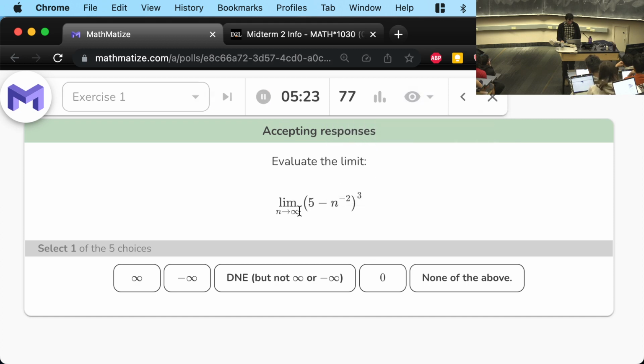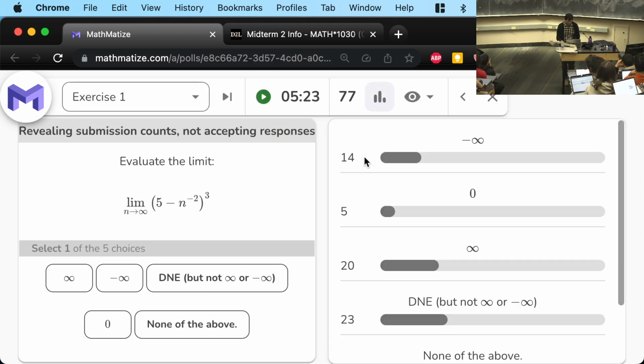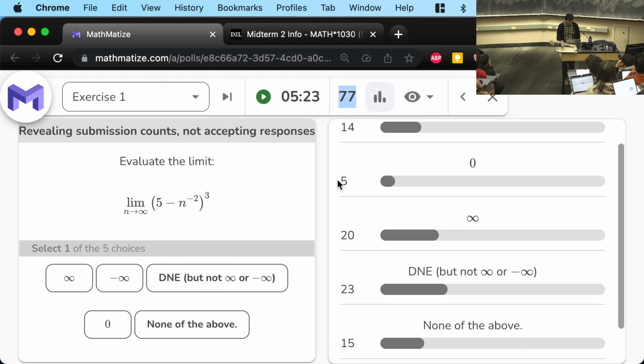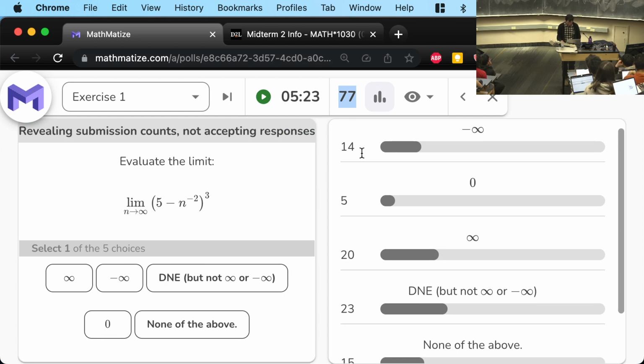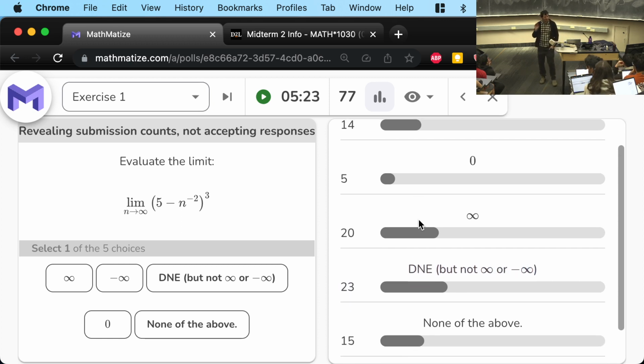5 minus n to the minus 2, cubed. So 77 people answered, and the answers are completely split. It's like a 5-way race here for first. 14 people think it's minus infinity. 20 people think it's plus infinity. 23 people think it does not exist. And 15 people think it's none of the above. So split almost 4 ways perfectly.